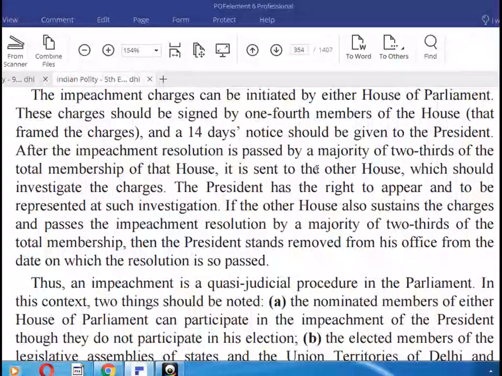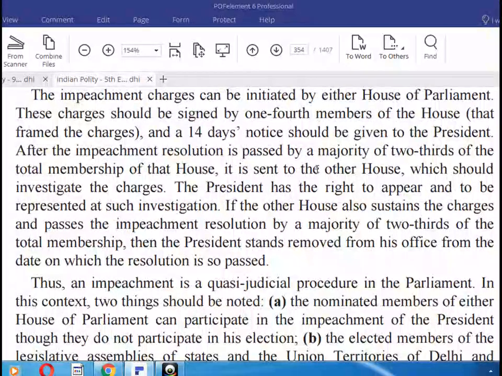After the impeachment resolution is passed by a majority of 2/3 of the total membership of that House, it is sent to the other House. That House should investigate the charges. The President has the right to appear and to be represented at such investigation.